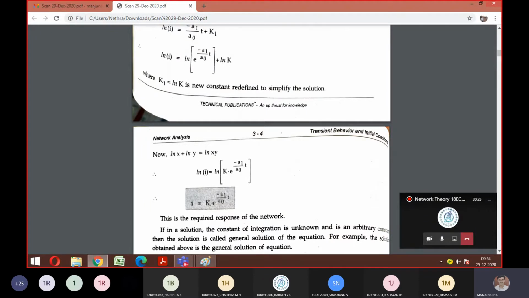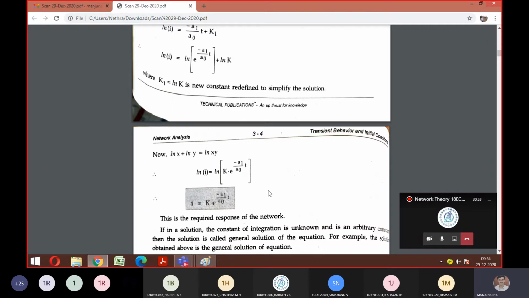But to get the particular equation, you need to know its constant K. Agree? So what you should do here is equate this current to the next coefficient. You already have the coefficients A1 and A0, so the next coefficient will be A2.